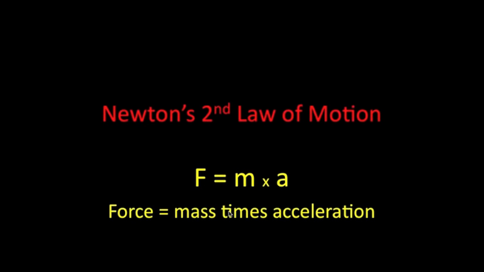Okay, Newton's second law of motion. Force equals mass times acceleration. Basically, what Newton was saying is that the acceleration of an object will increase with increased force, and acceleration will decrease with an increased mass. He also states in this law that acceleration will occur in the same direction as the force.